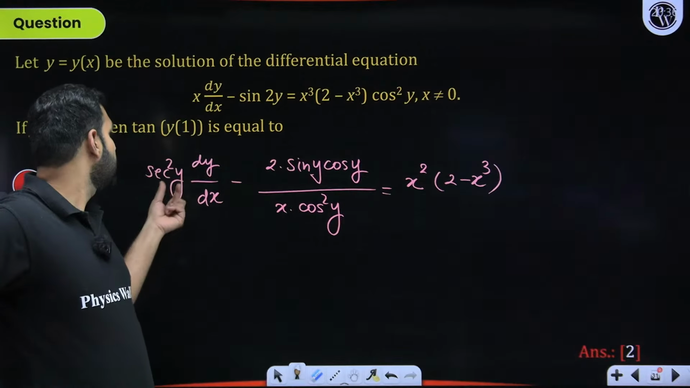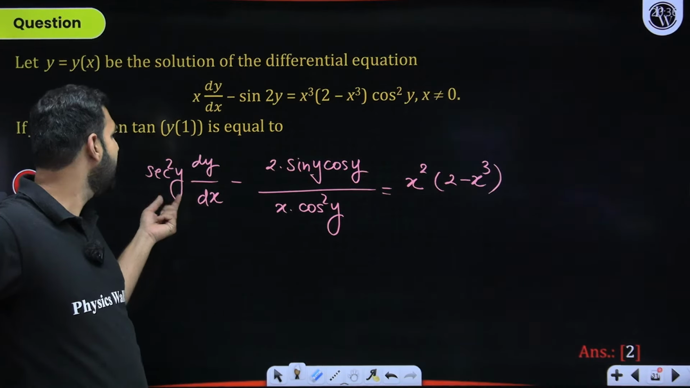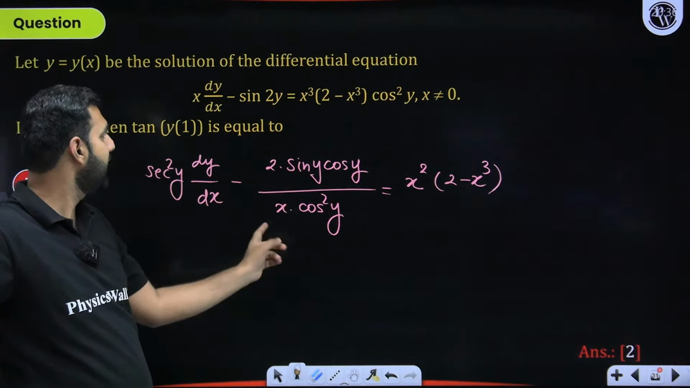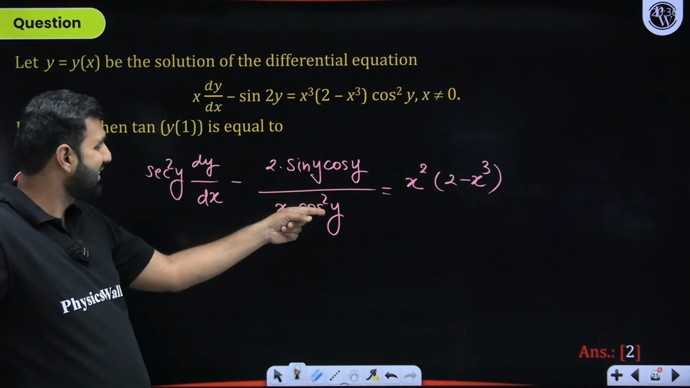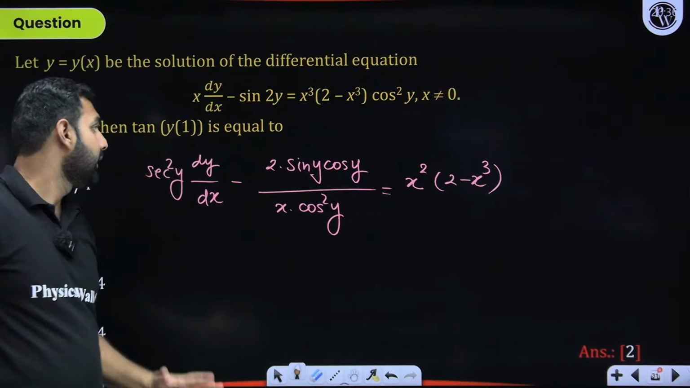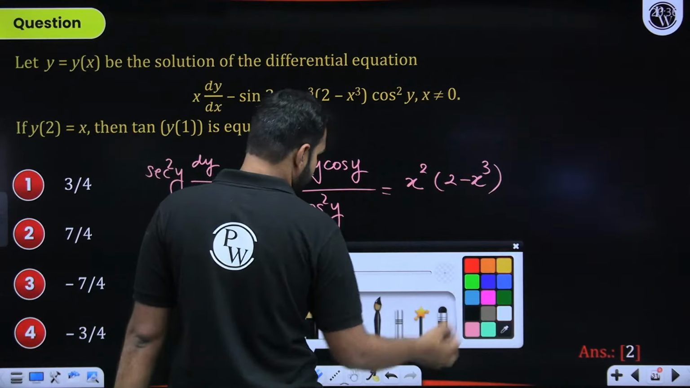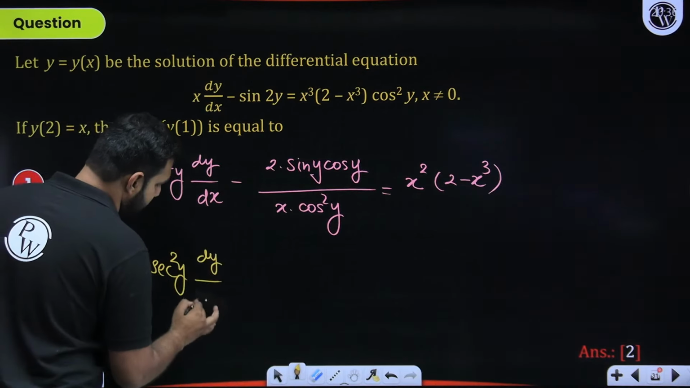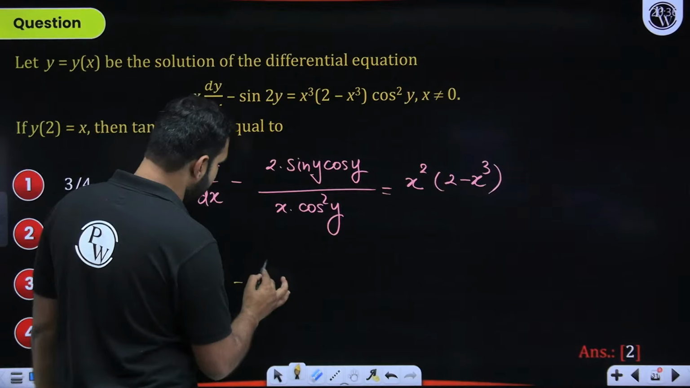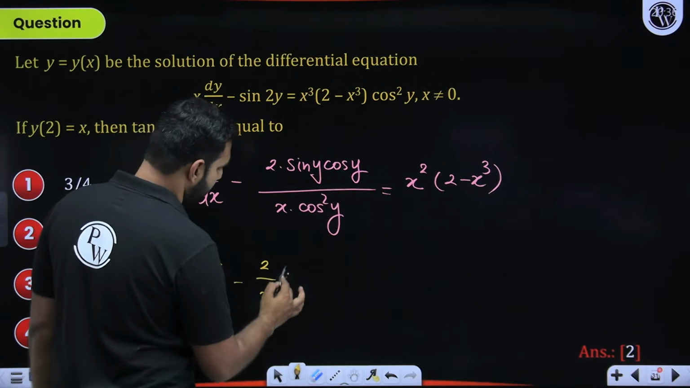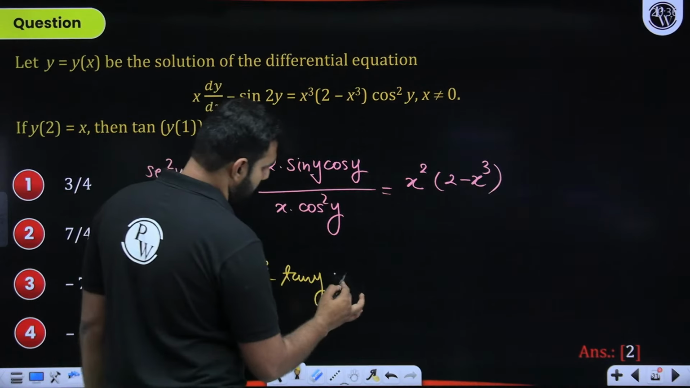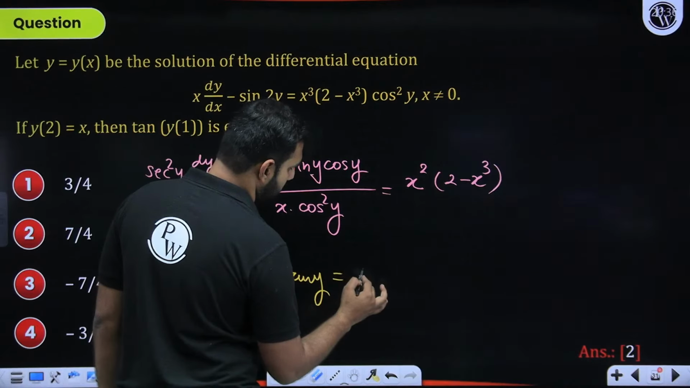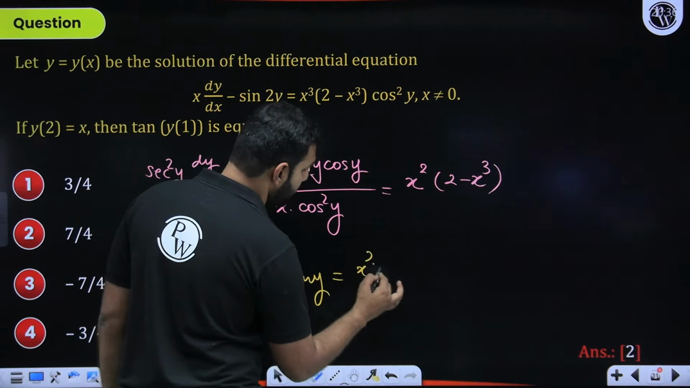Let me verify it. Dividing by x cos square y leaves you with sec square y dy by dx minus 2 sin y cos y upon x cos square y, and there you have x square cos square y. Yes, great. Now, what have I achieved by doing so? Let me rewrite it. It becomes sec square y dy by dx. This leaves you with 2 by x, of course, but this cos y is cancelled. You're left with tan y, and it becomes x square times 2 minus x cube.